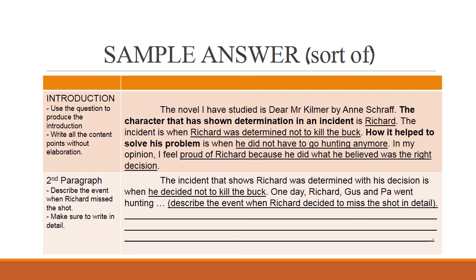So you need to describe the event when Richard, Gus, and Pa went hunting, and what happened during that hunting trip, and what happened at the end of the hunting trip, whereby you need to explain until the point when Pa said to Richard that he did not have to go hunting anymore after he had told Pa that he did not like killing animals.